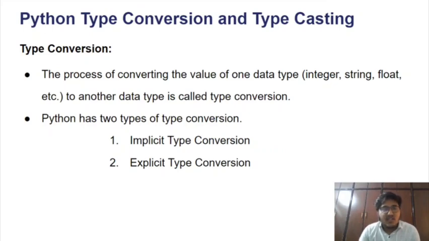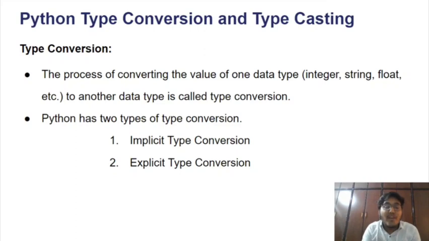Take ice: if you put it at room temperature, it automatically converts into water. If you heat water, it will be converted into water vapor. So we see so many conversions in our daily life. Similarly, if you convert the value of one data type into another data type, this is known as type conversion.